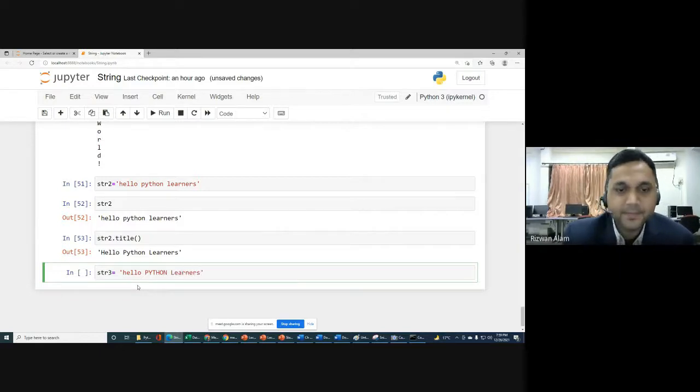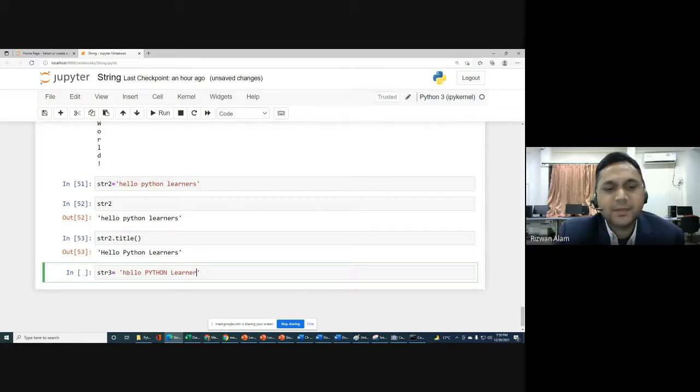In str3 we have hello in small letters, then Python in capital, then learners, where only L is capital and the other characters are small.